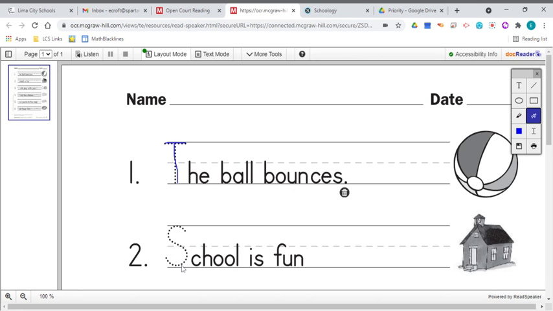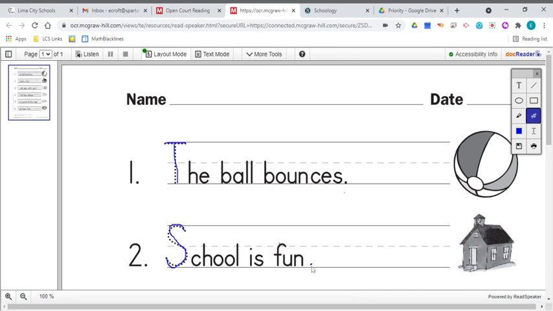All right, the next sentence, let's look at example number 2. School is fun. School is fun. Now again, we have to trace that capital letter because every single sentence starts with a capital. So go ahead and trace the S because we need a capital. But this one doesn't have an end mark to it. Now, what kind of end mark do you think would be appropriate for this sentence? Which one do you think would be right?